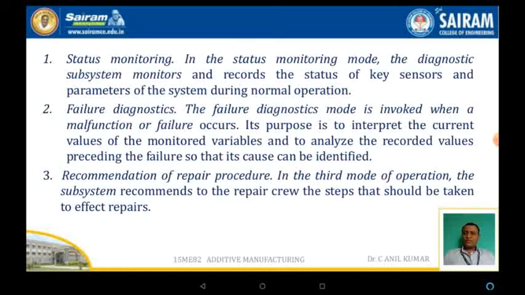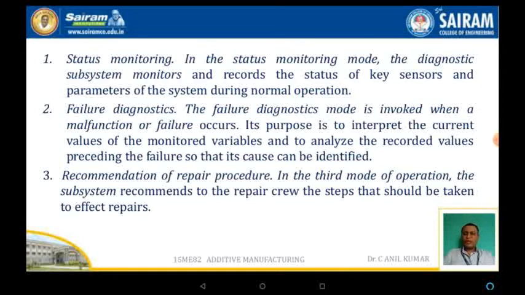In the status monitoring mode, the diagnostic subsystem monitors as well as records the status of the key sensors and parameters of the system during normal conditions. The failure diagnostic mode is invoked when a malfunction or failure occurs.